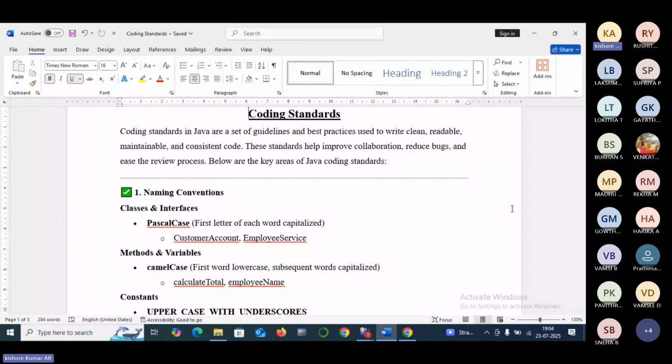In Java, while writing a class name, it must start with a capital letter. Whenever we write package names, all the names of the package must be in lower case. Whenever we write a method name, if it contains only one word, the letters must be small. If it contains two or more words, starting from the second word, the first letter must be capital. So like that, we need to follow some standards. In Java, some universal standards are maintained. Those are nothing but coding standards in order to improve the readability of the code.